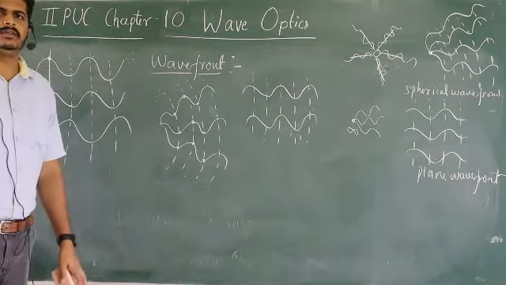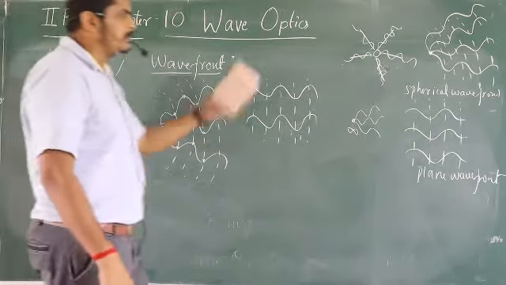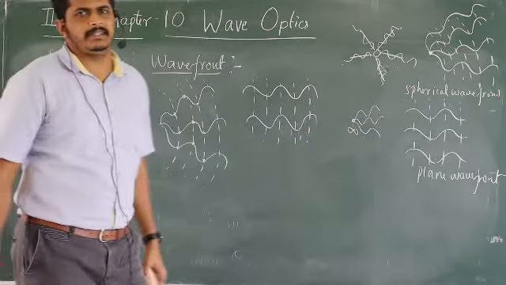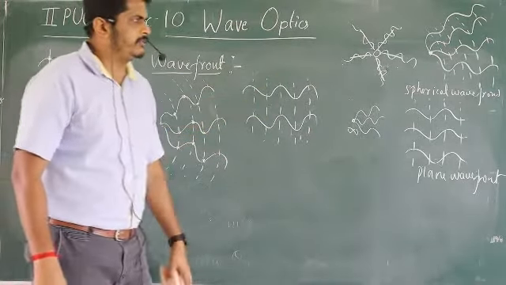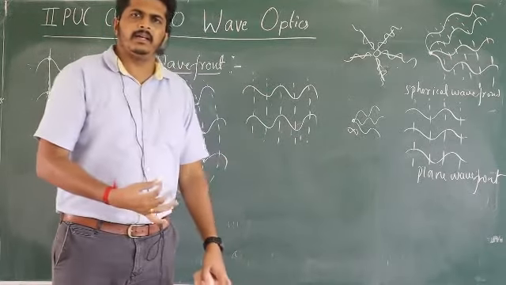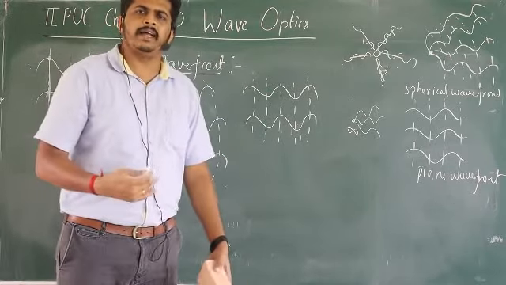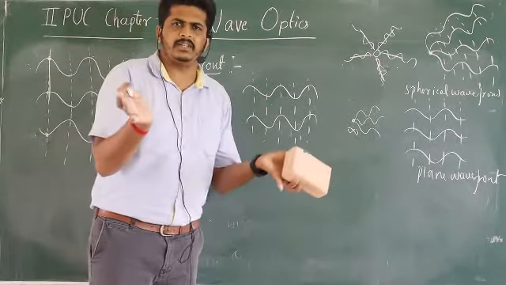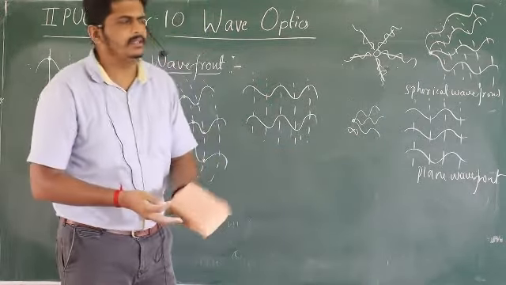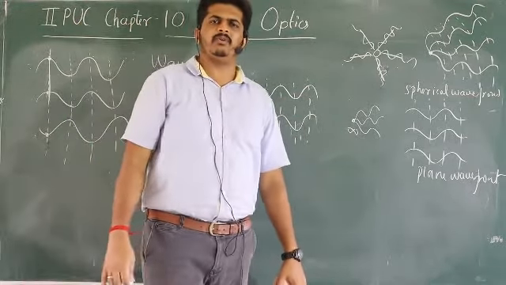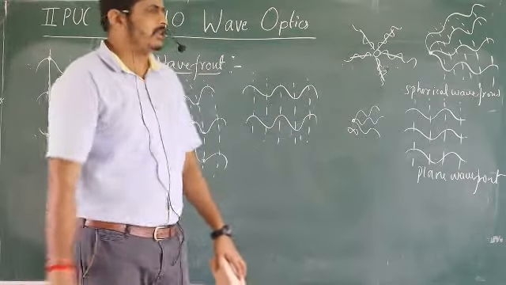Okay. So wavefront means what? Surface joining all the particles which are in the same phase. First type, spherical wavefront. Example, keep a light source or bulb very nearby, and the light received from that, the waves are spread in all 360 directions in a spherical manner. So we can say the wavefront, the phase of the particles at one particular point, that wavefront is spherical.